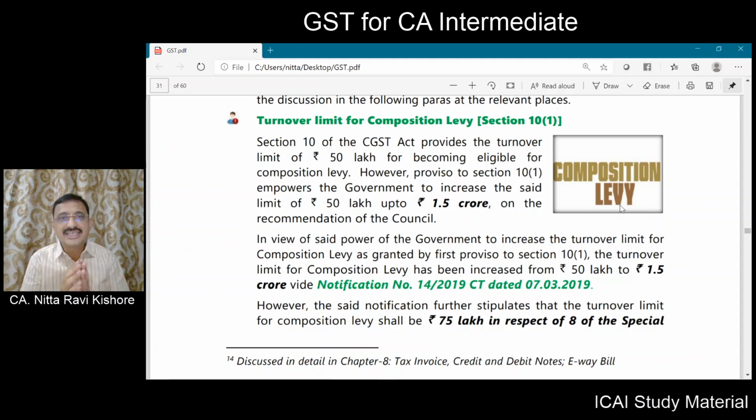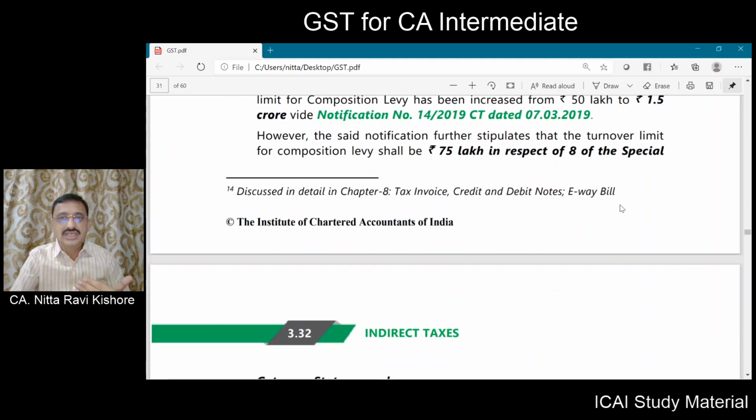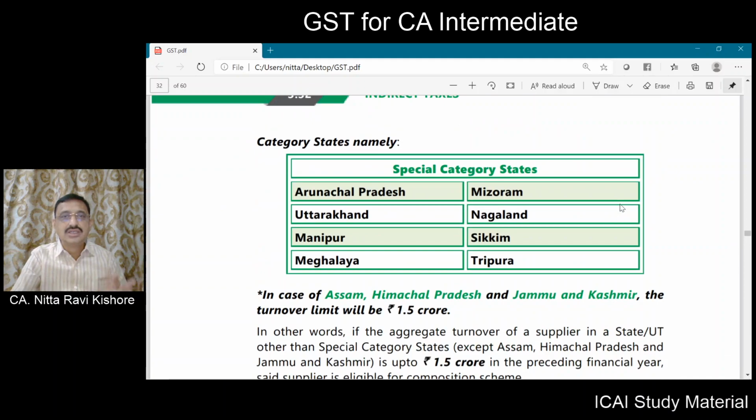So if you are a taxpayer registered in the 8 special category states, for you the threshold limit to opt for a composition scheme is only 75 lakhs. But if you are registered in any other state other than the 8 special category states, your threshold limit for opting for composition levy is 1.5 crores.